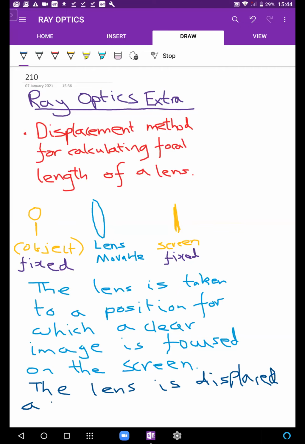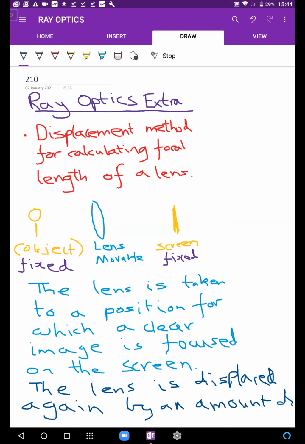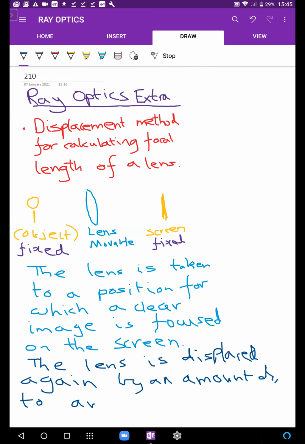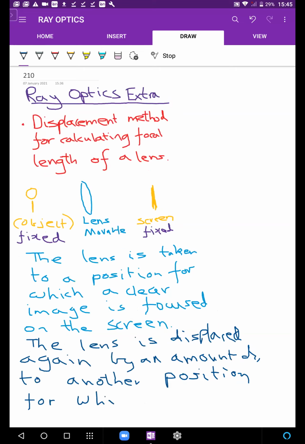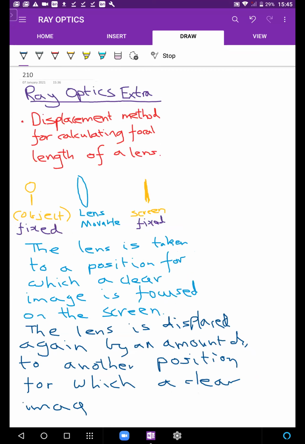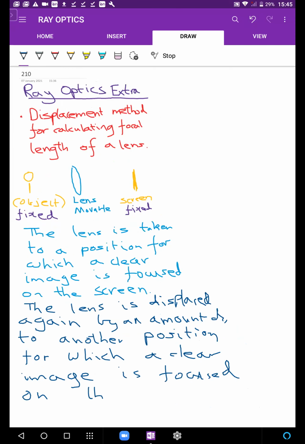The lens is displaced again by an amount small d to another position for which a clear image is focused on the screen. Okay. So this is the setup.